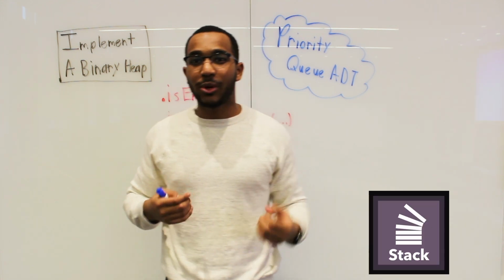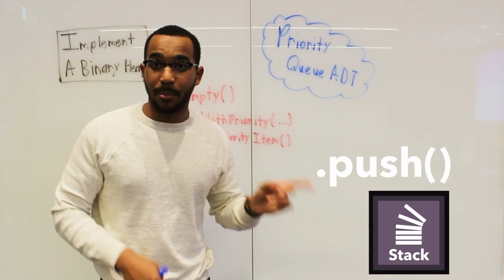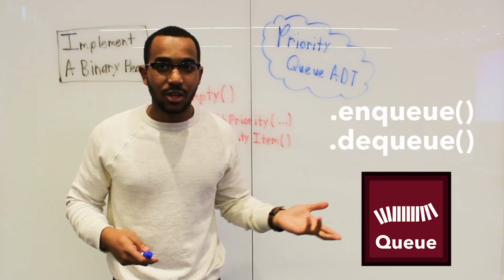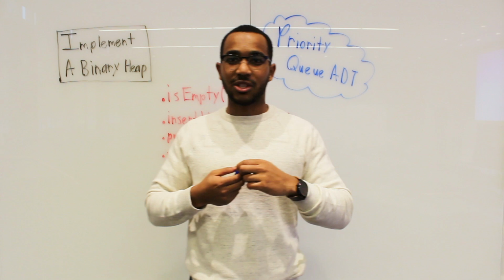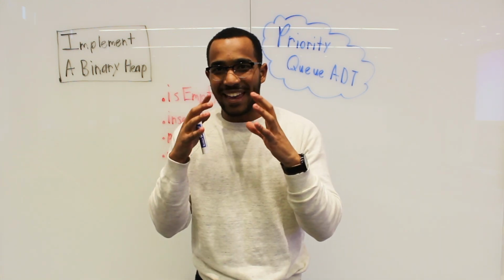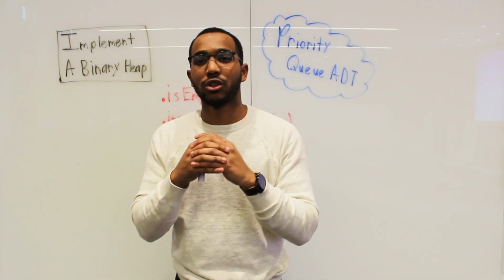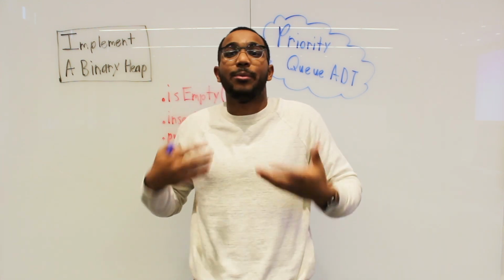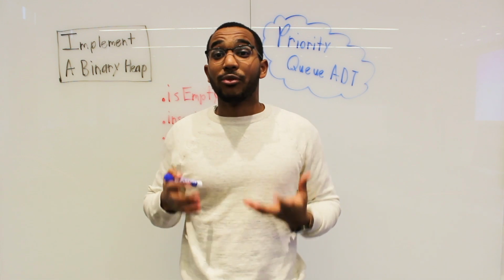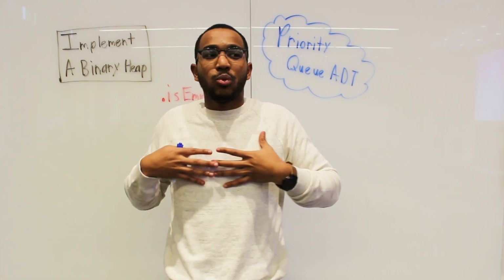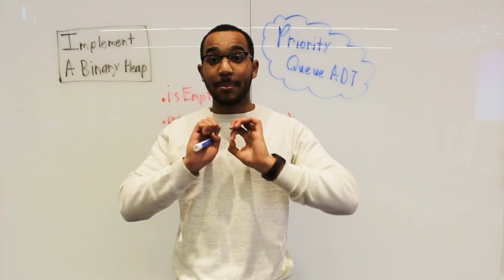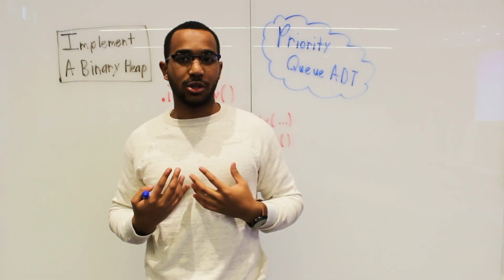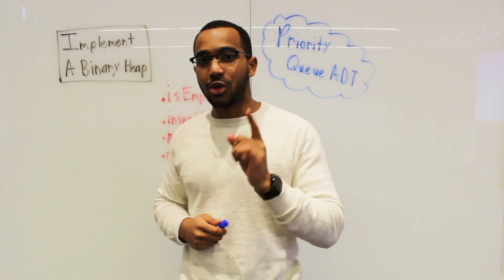So for a stack, we know we need to support push and pop. For a queue, we know we need to support enqueue and dequeue. So an abstract data type, roughly speaking, is when we support a core API that characterizes that data type, we can then call it that data type, or an implementation of that abstract data type. But the reason it is abstract is because we can do it however we want. They keep it abstract and just say, we want these behaviors, we don't worry about how you're going to do it. So what are priority queue's behaviors?